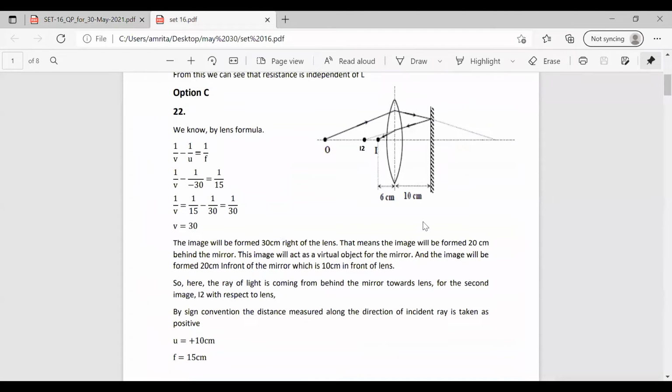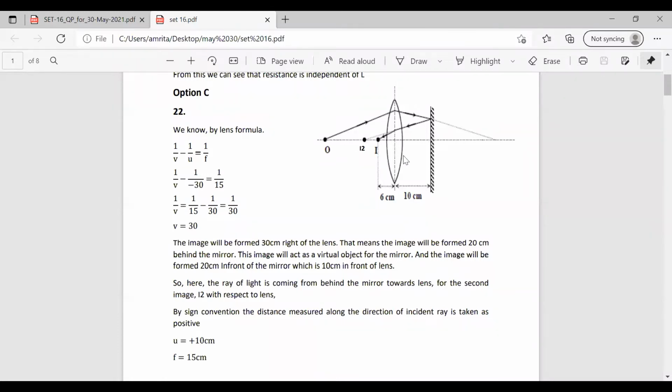Just have a look at this diagram. This is the lens shown, and we have a mirror here. In the question, it is given that an object is placed here, at O. We have to find out how the image will be formed. From this object, the ray goes to this lens and gets reflected, and the image has to be formed here.